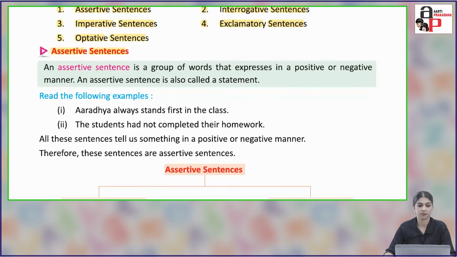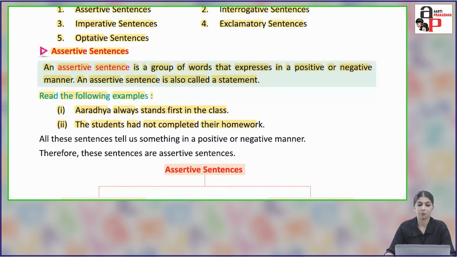Assertive sentences. An assertive sentence is a group of words that expresses something in a positive or negative manner. An assertive sentence is also called a statement. Means if some work is happening, that is a positive manner. If something is not happening, that is a negative manner.